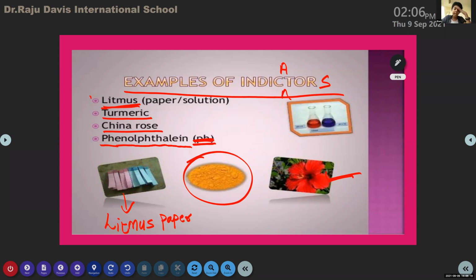Actually, the first three indicators are natural indicators. They are obtained from nature. Phenolphthalein is a chemical indicator that is normally used in our science labs.